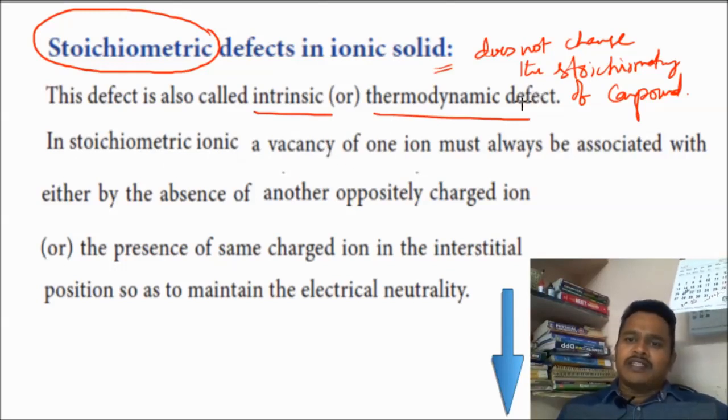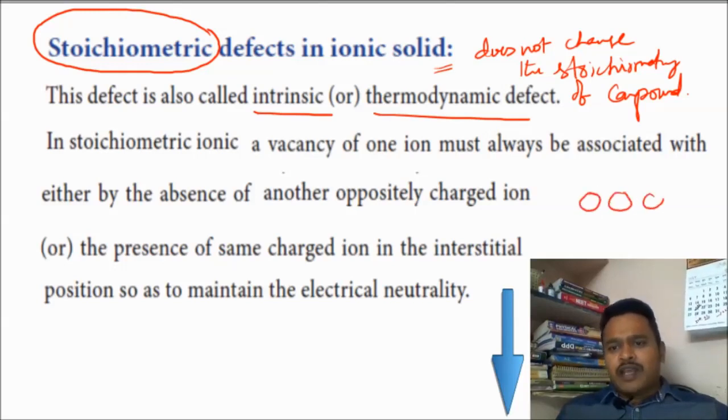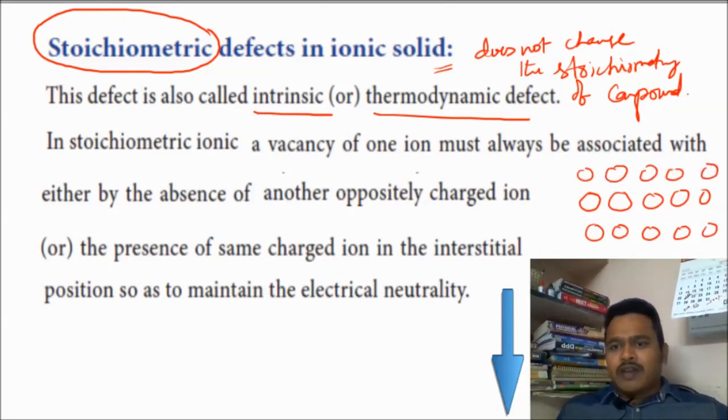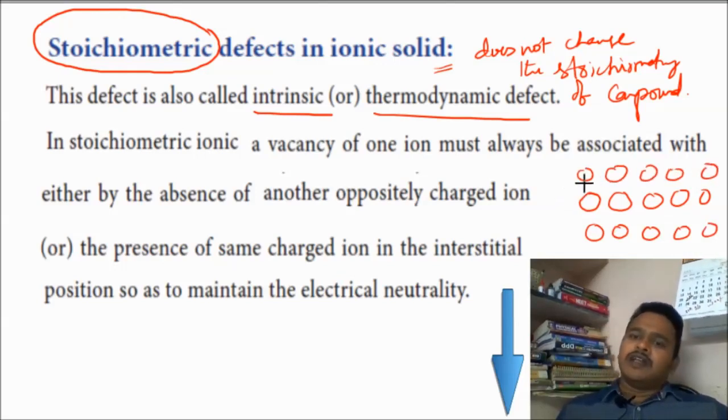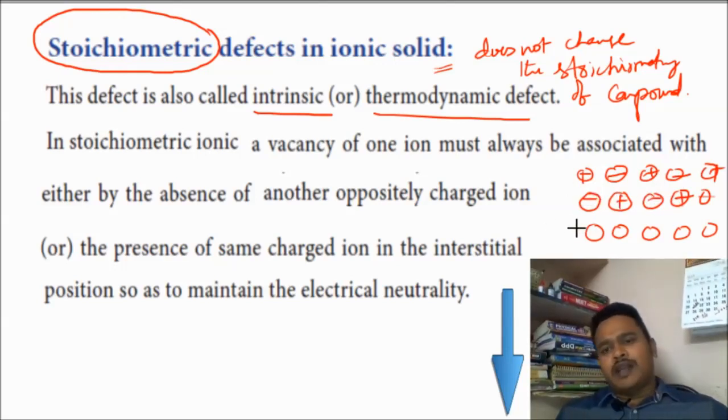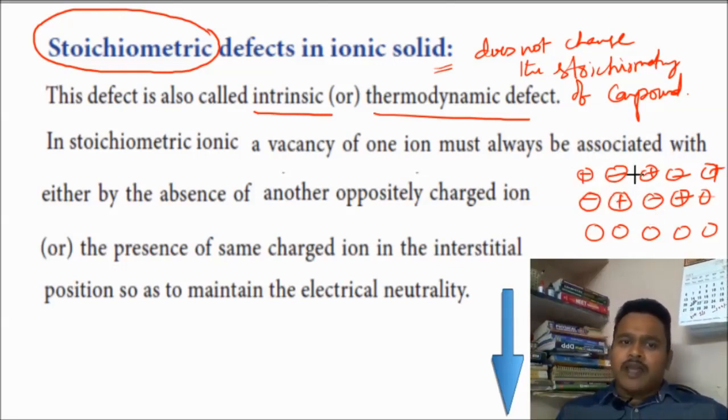See, when will this defect arise? Whenever a crystal is arranged in this fashion, with positive ion, negative ion, positive ion, negative ion, and so on, keeping on in this arrangement, there will be a generation of vacancy.